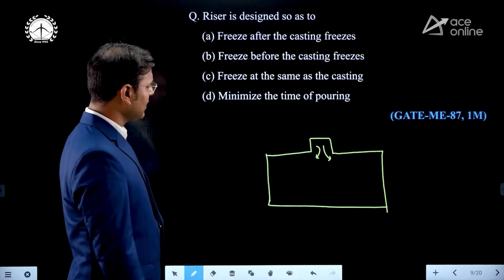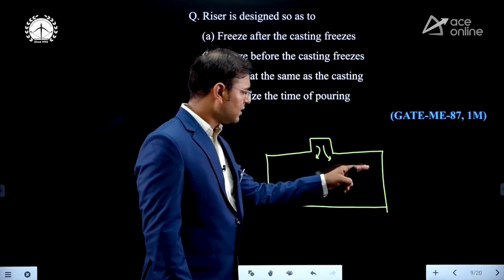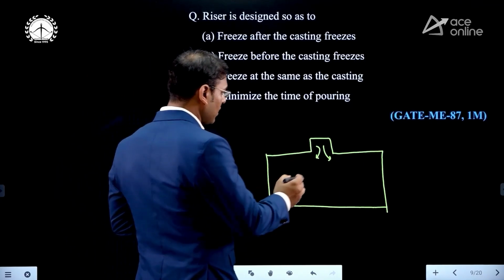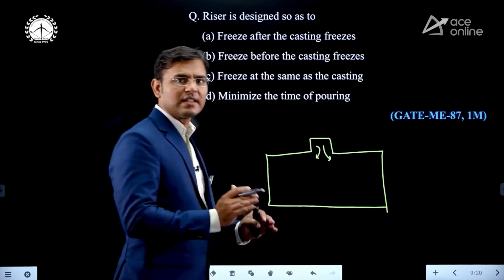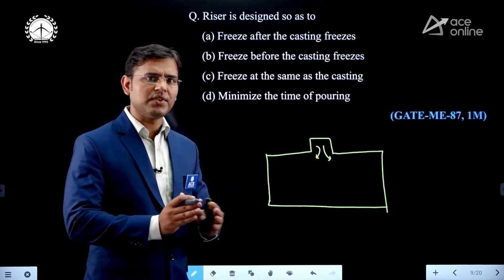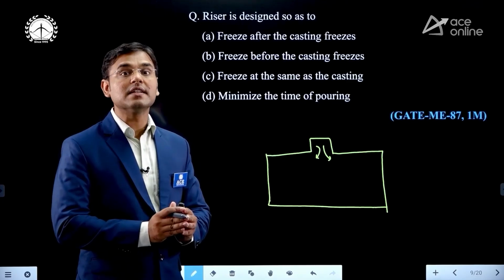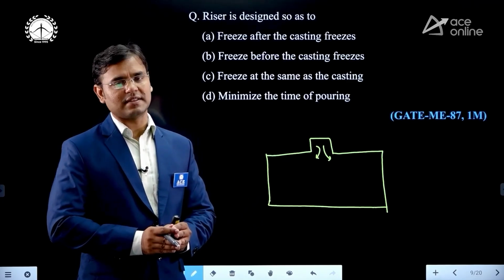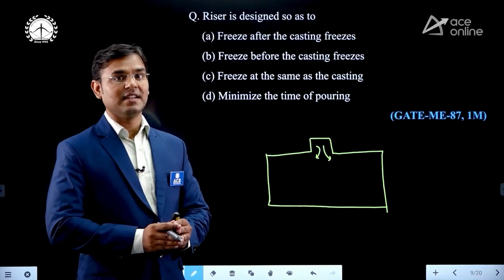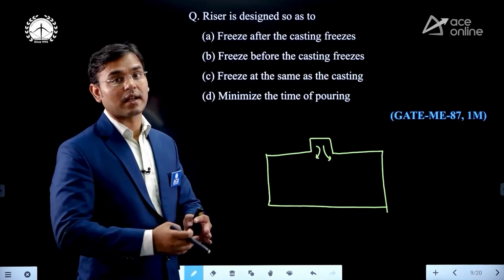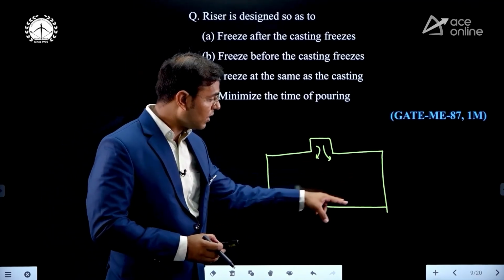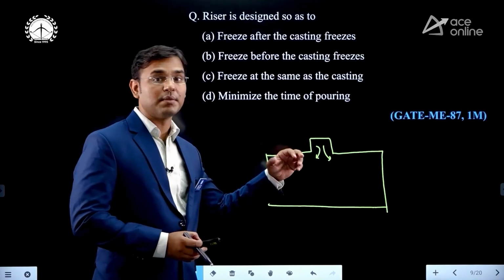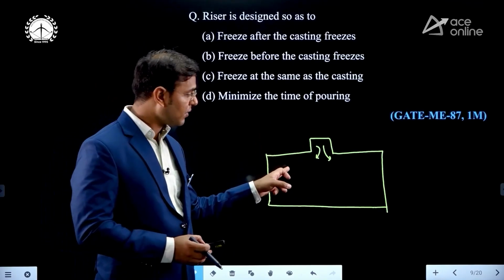Just see, in the riser design topic there is an important thing: the surface area of the riser must be minimum. If the surface area of the riser is minimum, then the heat transfer from the riser is less, and then it will solidify later. Means first the casting will solidify, and after that the molten metal present in the riser will solidify. Means who is solidifying first?